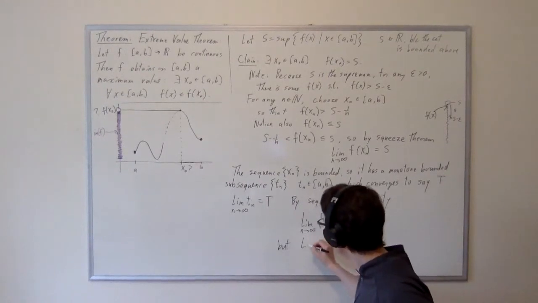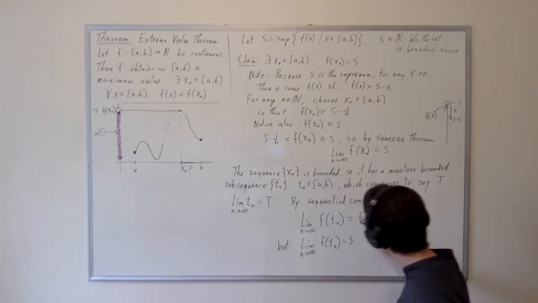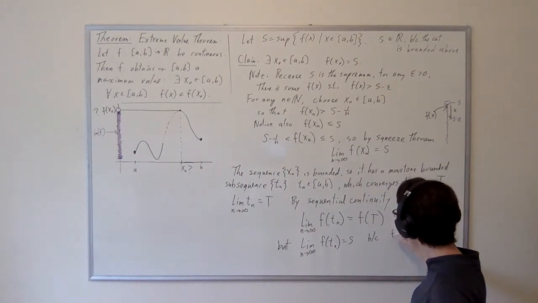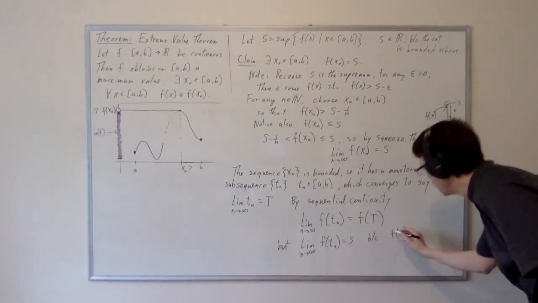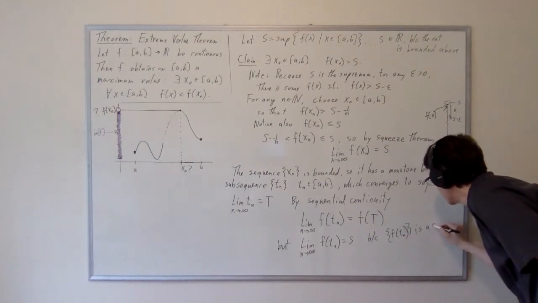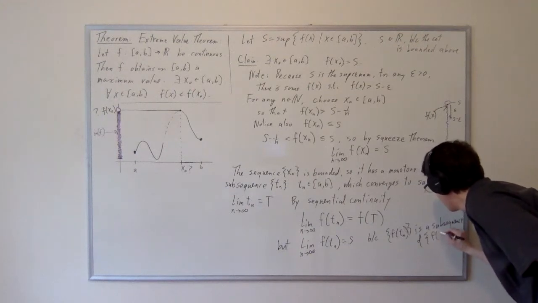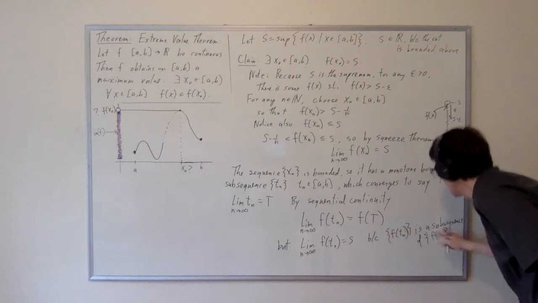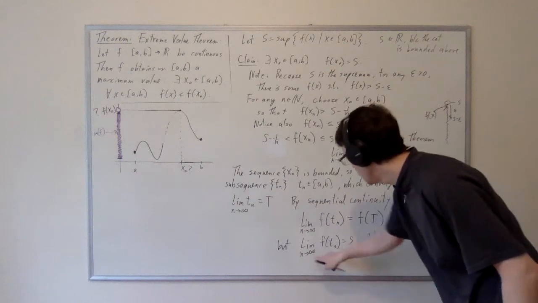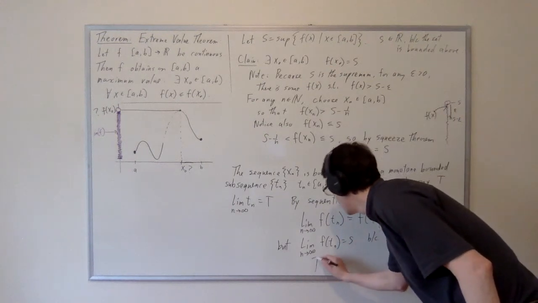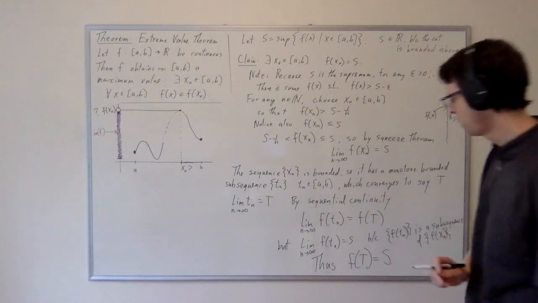So let's record that. The limit of this equals s, and that's because the f of tn is a subsequence of the f of xn's, which we already discussed converges to s. And so if this limit is equal to f of t and this limit is also equal to s, then what do we conclude? We conclude that f of t is equal to s.